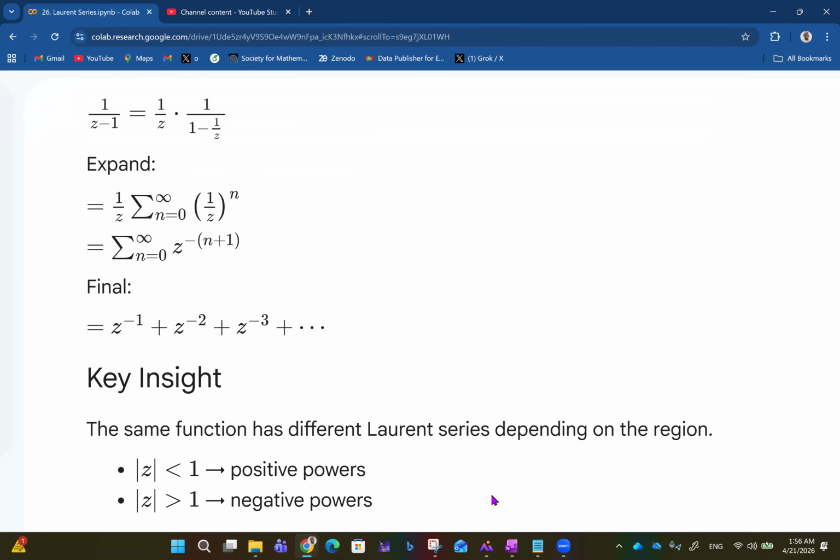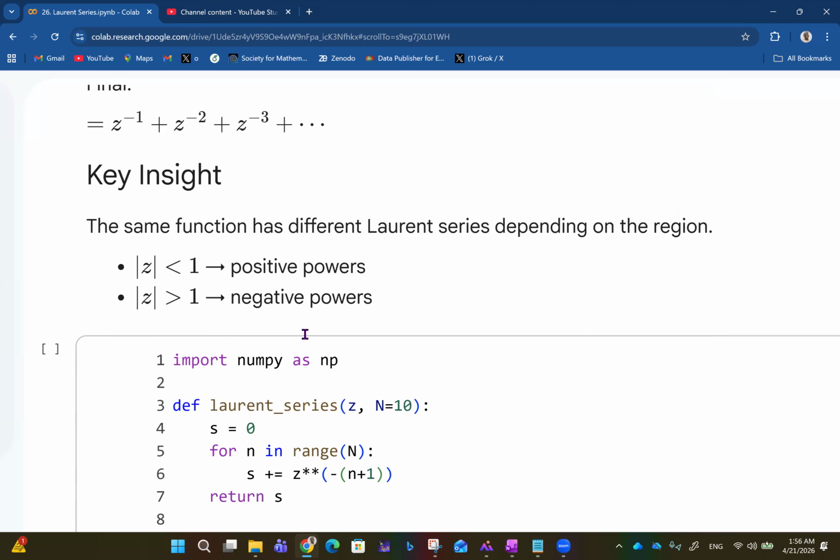So the key insight we get here is that the same function has different Laurent series depending on the region. Absolute value of z less than 1 means positive powers. Absolute value of z greater than 1 means negative powers, as you can see here already.